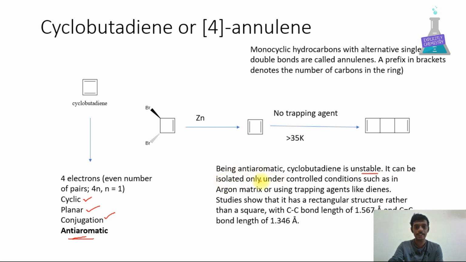It can be isolated only under controlled conditions such as argon matrix or using trapping agents like dienes. Studies show that the rectangular structure rather than a square is stable for cyclobutadiene, with carbon-carbon single bond length of 1.5 angstrom and carbon-carbon double bond length of 1.34 angstrom. Here, the cyclobutadiene with no trapping agent dimerizes.